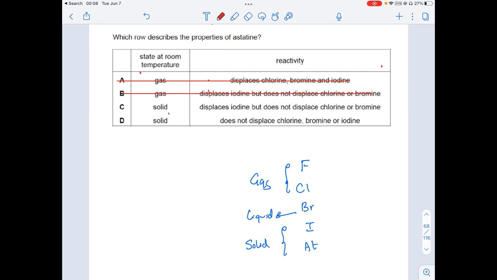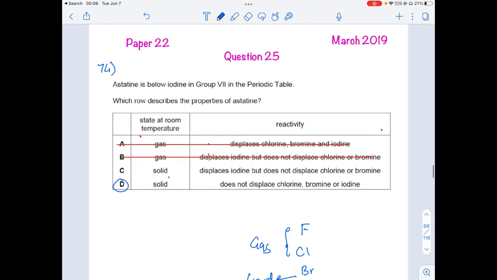Now among parts C and D, astatine is very least reactive, so it cannot displace chlorine, bromine, or iodine because it is the least reactive. So therefore option D is correct, and C is wrong. So that's going to be the answer.